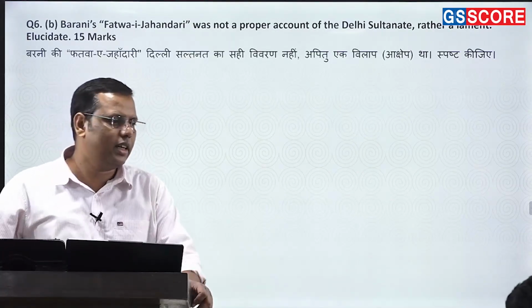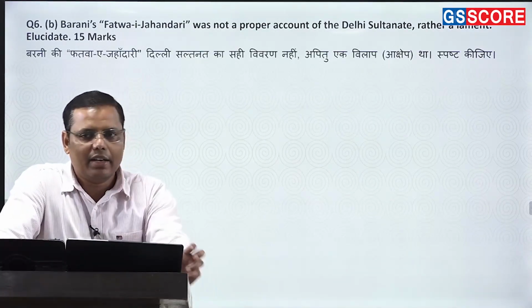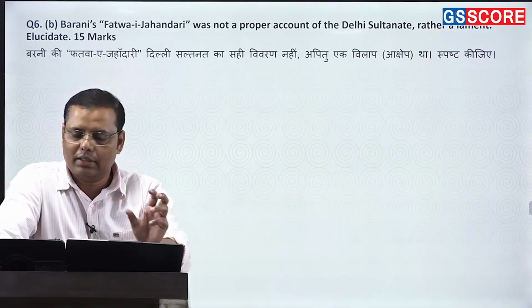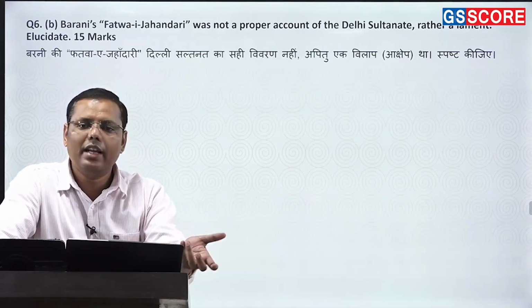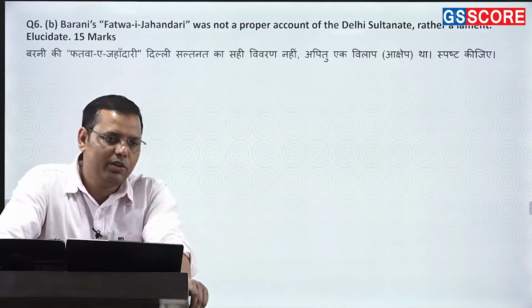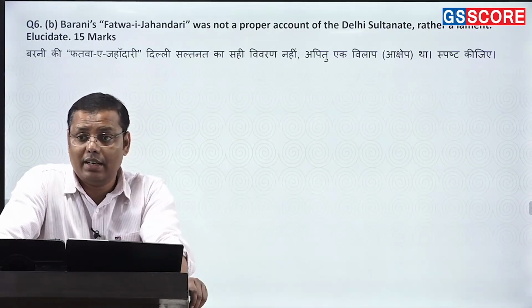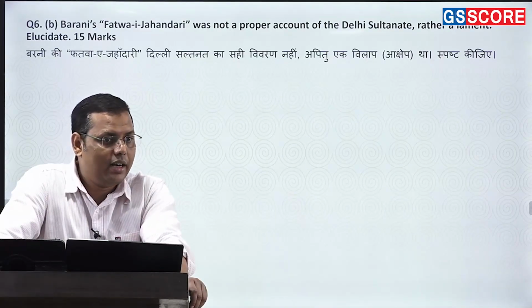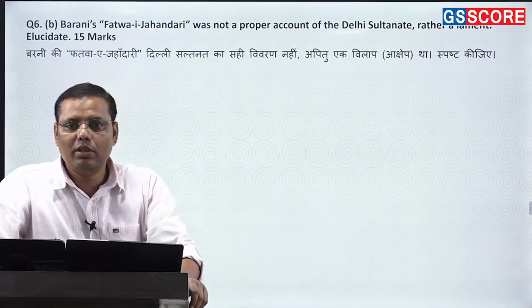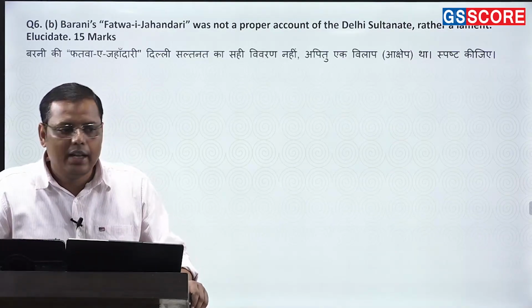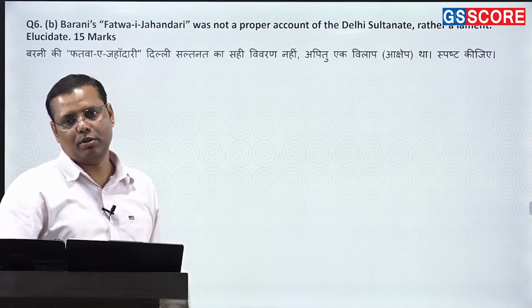बहुत सारे rulers का description दिया. So that is in fact why it is called Tarikh-i-Firoz Shahi. Tarikh means history at that point of time. Fatwa-i-Jahandari was basically an ideological text like the Arthashastra and all, right? So basically, how the administration should be, that he writes in his book.